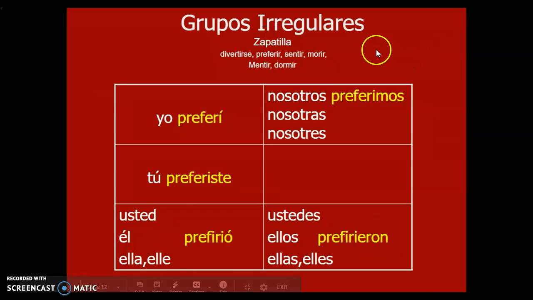Preferir, also a stem changing verb in present. It's E to IE. In the preterite, it only changes E to I in the third person. So, yo preferí, tú preferiste, usted, él, ella prefirió, nosotros preferimos, ustedes, ellos, ellas prefirieron.